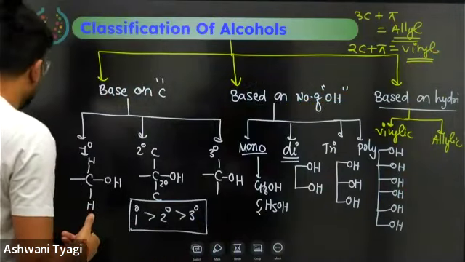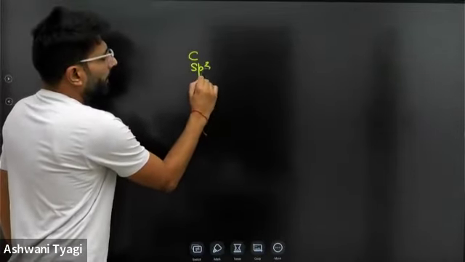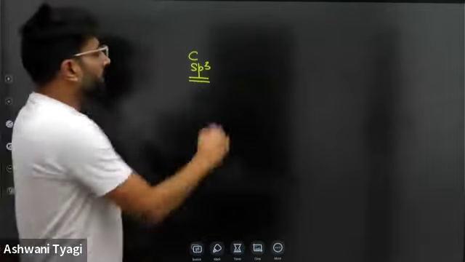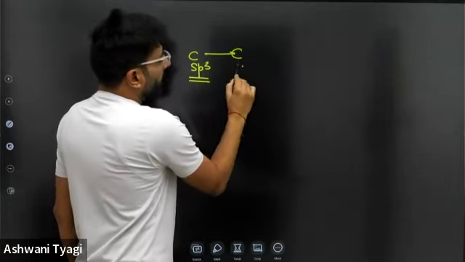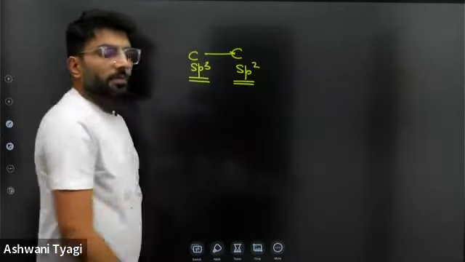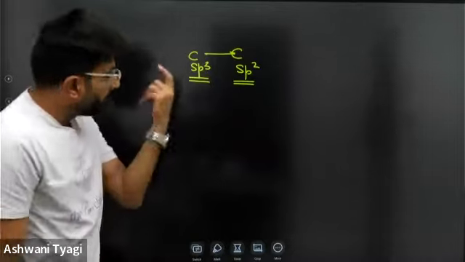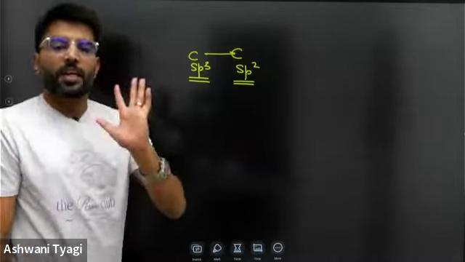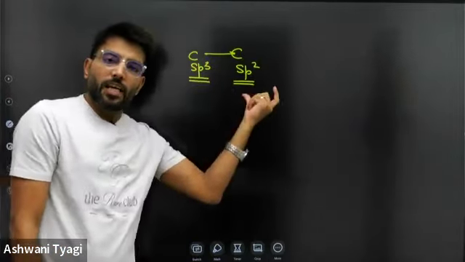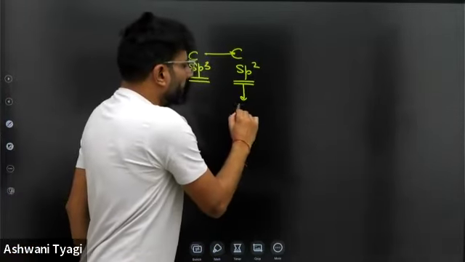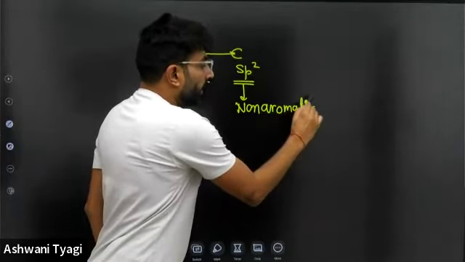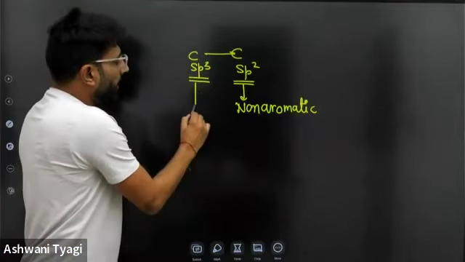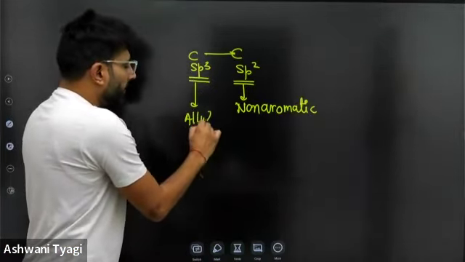If there is a carbon which is sp3, it may be a primary carbon or a secondary carbon. If that sp3 carbon is attached to an sp2 carbon, remember, in the entire organic chemistry, and that sp2 carbon is non-aromatic, in that condition it is called allyl. This is called allylic carbon.